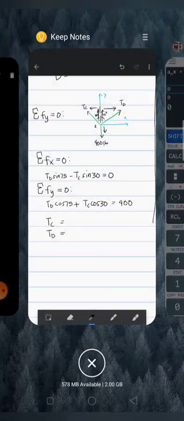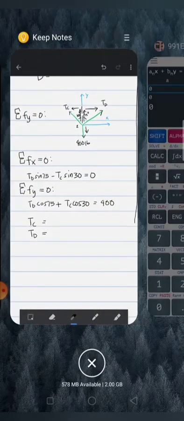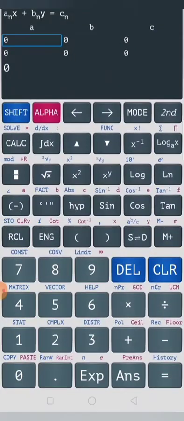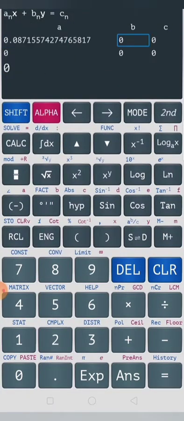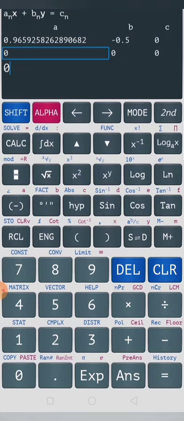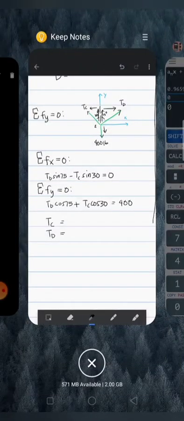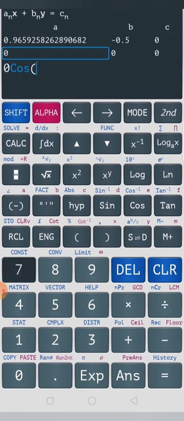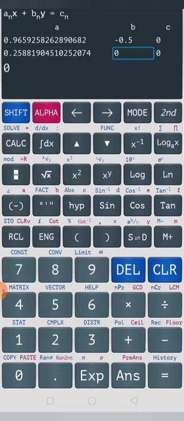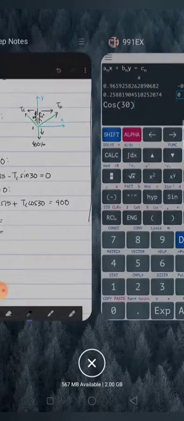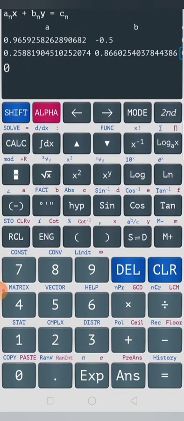For the equation solver, two equations, two unknowns. Let A be TC. So sine 75 and negative sine 30, and our constant is 0. Then for the second equation, cos 75 and then cos 30 and then 400.